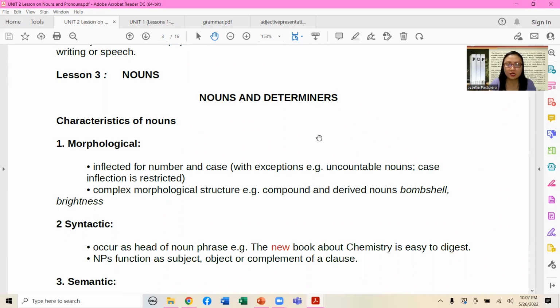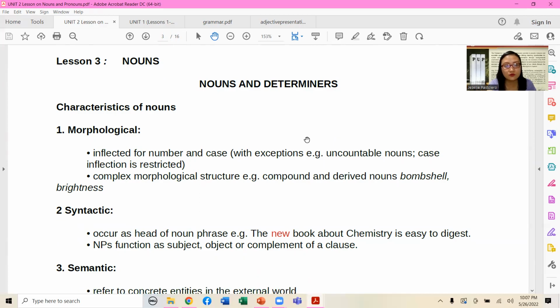Now let's proceed to the nouns. Again, I am expecting that you have read the material that we have inserted as a recall and review in your slide. So this part will also be some sort of recall and review of how familiar you are when it comes to the nouns. There are characteristics of nouns, as per Celce-Murcia and Larsen-Freeman.